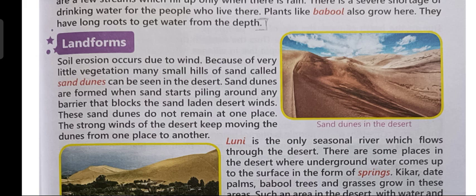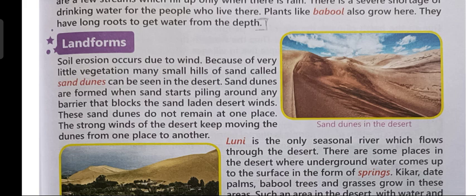So children, in desert region, strong wind blows. The wind blows with a lot of speed, and as a result soil erosion occurs. Now children, what is soil erosion? Soil erosion is a natural process. It happens in nature. It is a natural process in which topsoil of a land is carried away due to wind or water. So whenever the wind blows, it will carry the sand from one place to another. This is known as soil erosion.